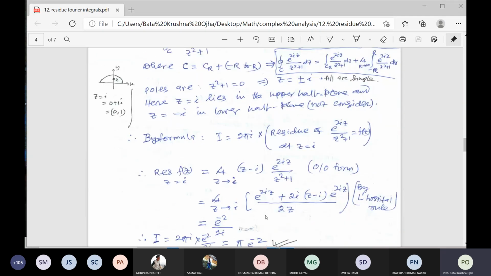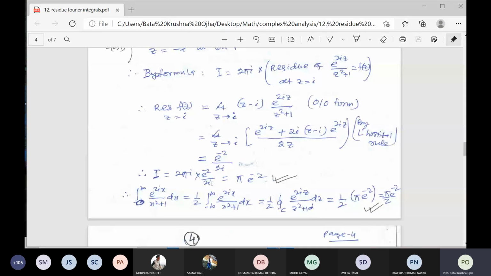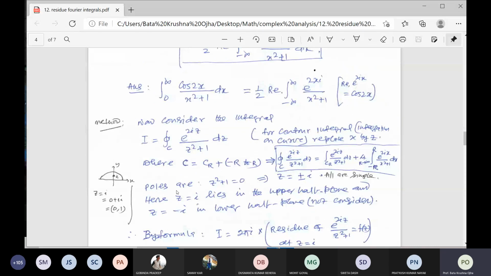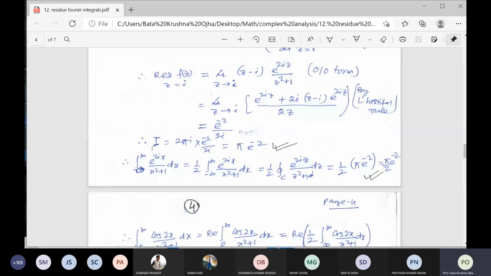It is a simple pole, 0 by 0 form, so differentiate and put z is equal to i. The result is e to the power minus 2. So actually the integral I is equal to pi e to the power minus 2. But this is not your final result. Since the function is cos, you have to equate the real part of the integral I.